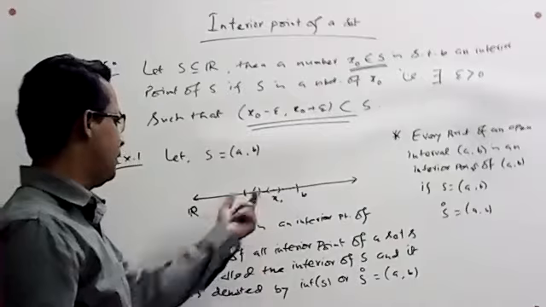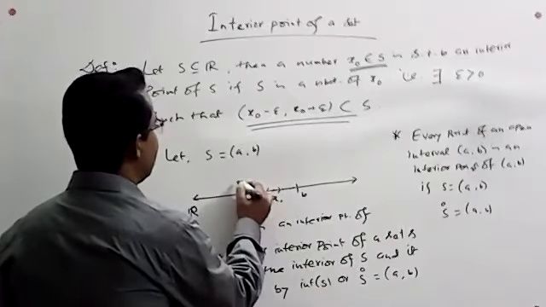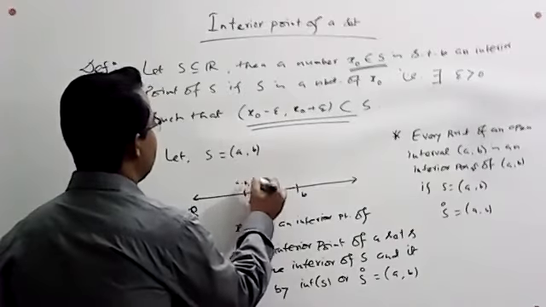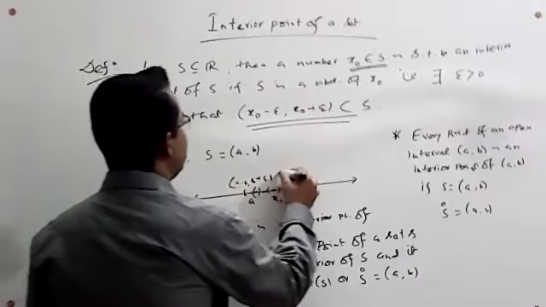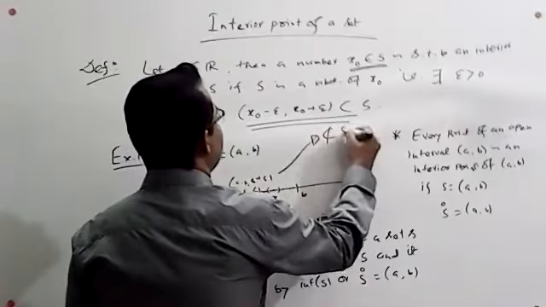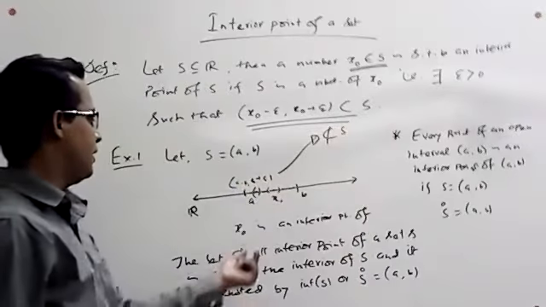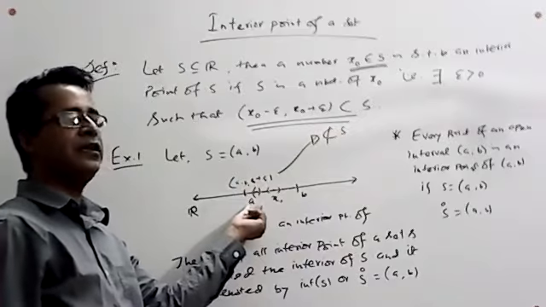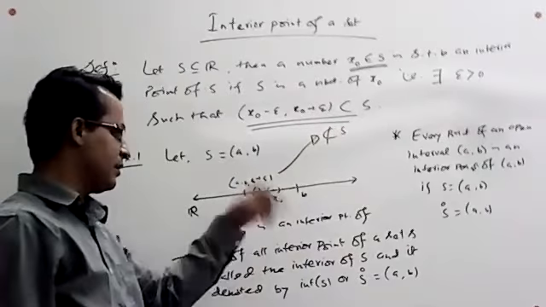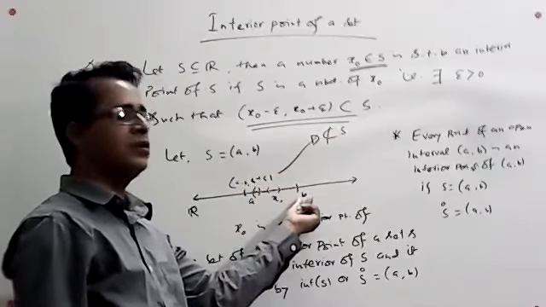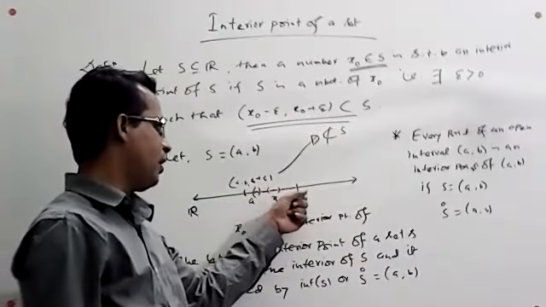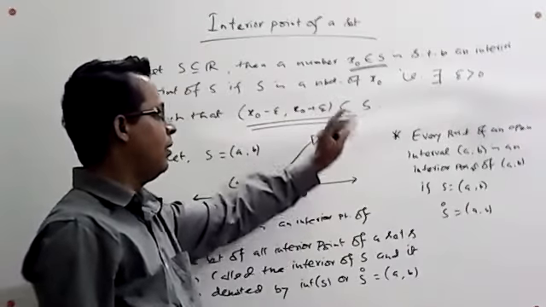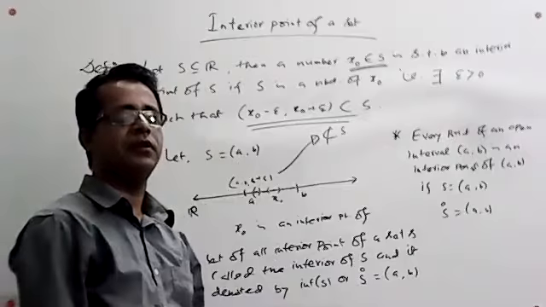So this neighborhood A minus epsilon to A plus epsilon is not contained in R. So we can say that A will not be an interior point of this set. Similarly, B is also not an interior point of this set. So these two points are out of the set of interior points.